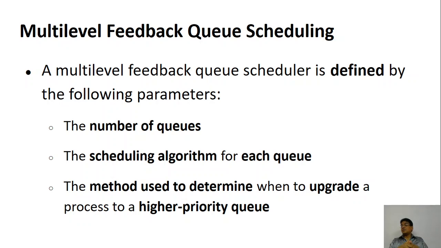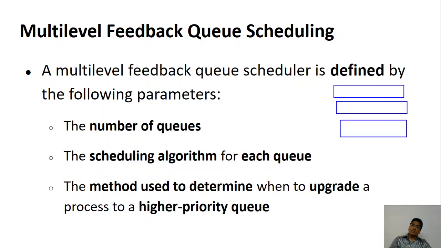The first parameter is how many queues there are. In the previous case I said that there are three levels of queues, with quantum 8, quantum 16 and FCFS. You may have many other levels of queues. Within a queue, what is the scheduling algorithm that is used for a given queue?